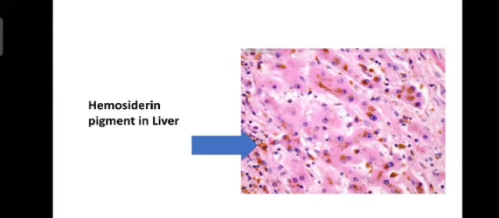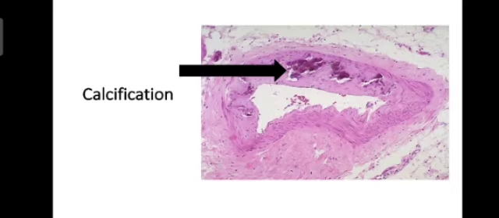This microscopic image shows the melanin pigment in the skin. This is the microscopic image of hemosiderin pigment in the liver. This is the microscopic image of a coronary artery, which shows the calcification, which is bluish in color.